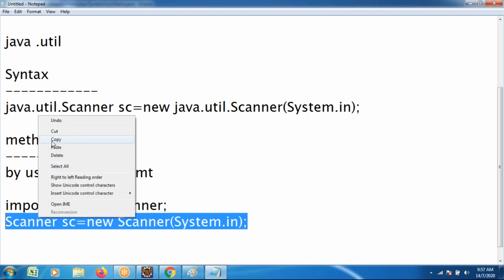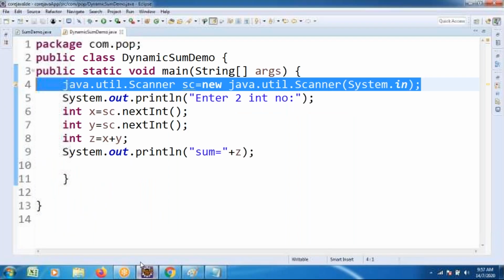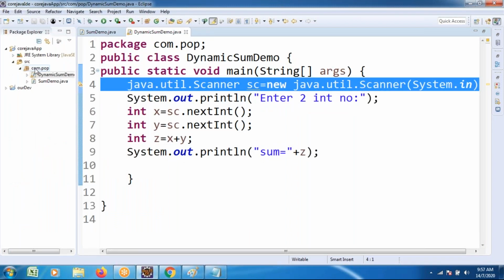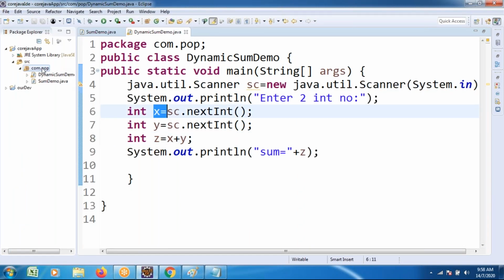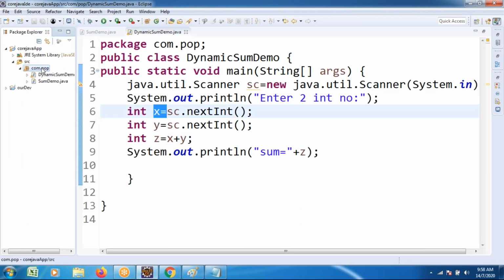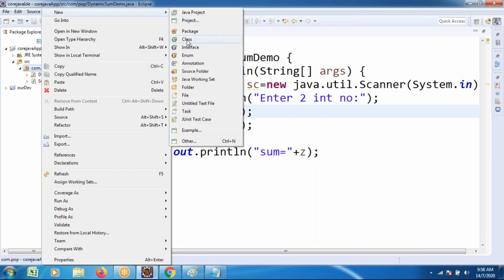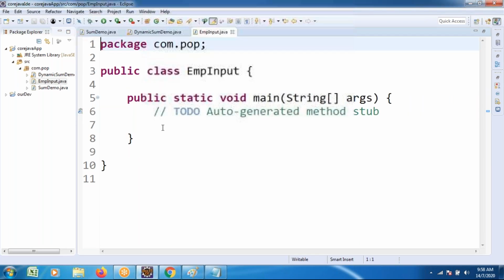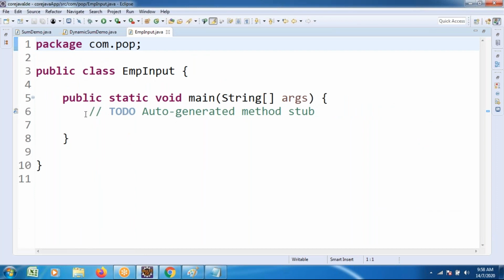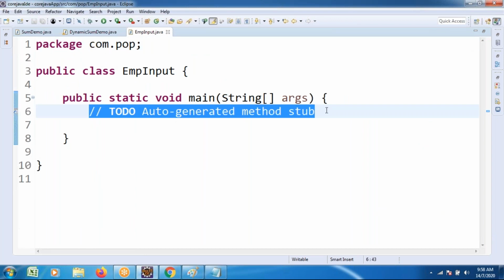I am going to write this through one more program, just for example purposes, one small case study. In this example, I took only integer type of data. Not only integer type, there are different types of data. How to read all types of data? Try to take this one, employee information input. I wanted to dynamically read the employee information. I am going to create one class, Employee Information.